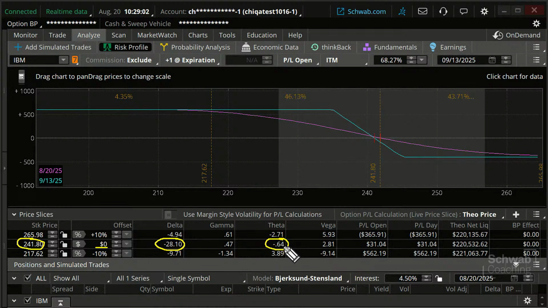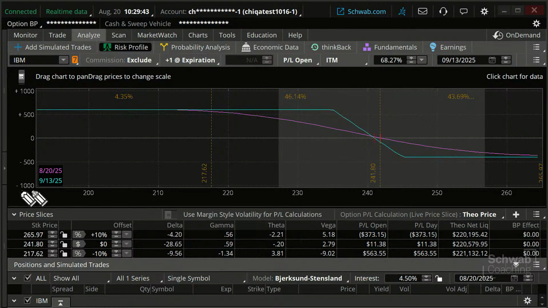Now notice this. If the stock goes down, if it cooperates with us and does what we want it to do, that theta actually turns positive on us. Right now it's minimal, but it can turn positive for us. And again, none of these numbers are huge because it's a vertical spread. Same thing with Vega. Vega is positive on us right now, but that Vega can turn negative if the stock turns down enough. Again, none of these numbers are huge. But that's the trade I'm going to look to add to my portfolio here.